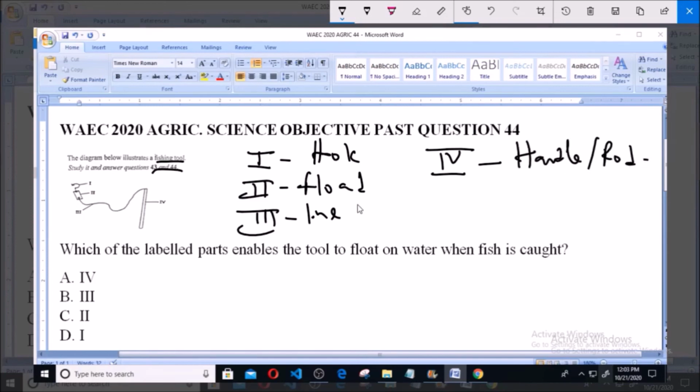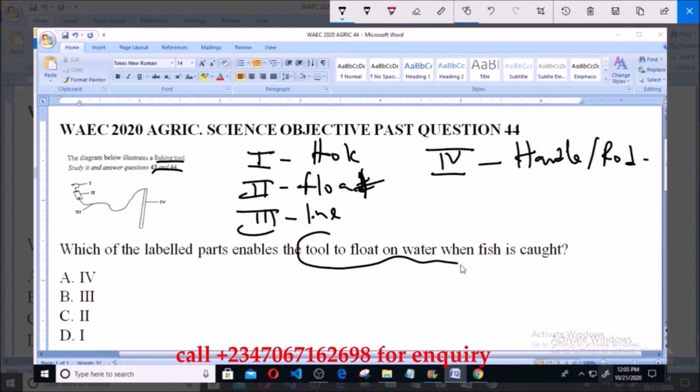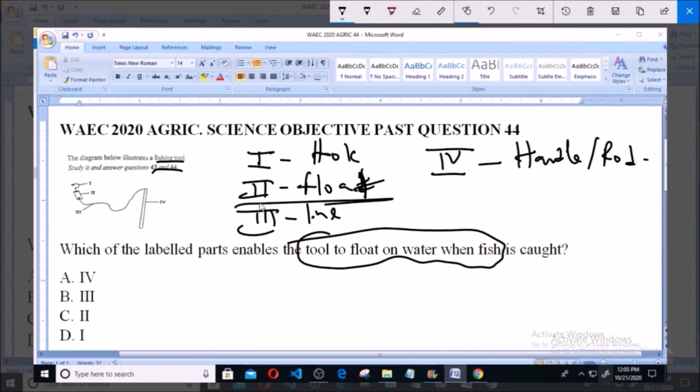Okay, so float, this is float. As the name implies, the part that enables the tool to float on water when fish is caught is the float. The name gives it away. So number 2, the float, is that part of the setup or the tool which enables it to float on water when fish is caught. So 2 is option C, and that is the answer to this question.